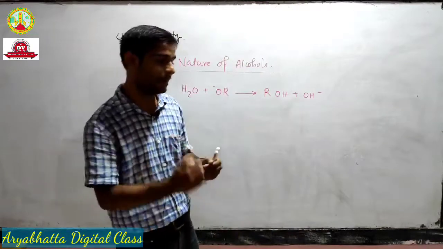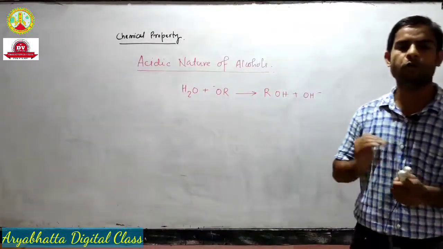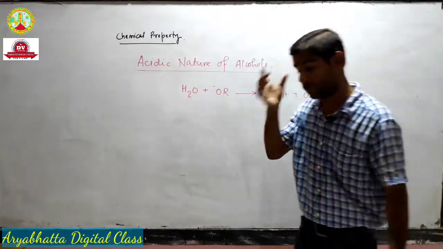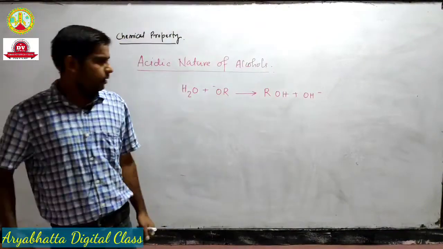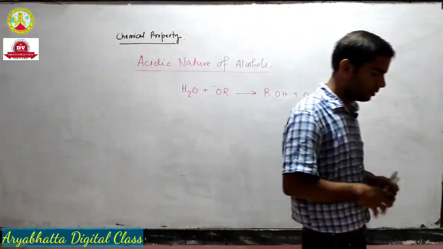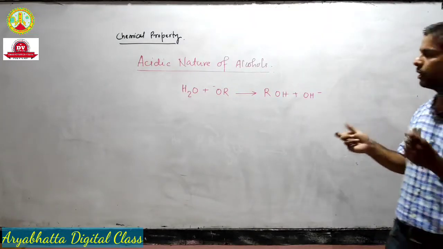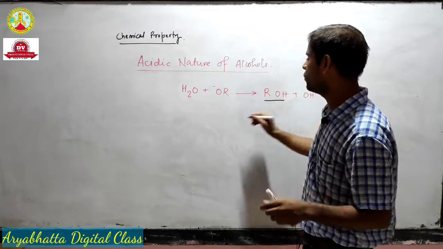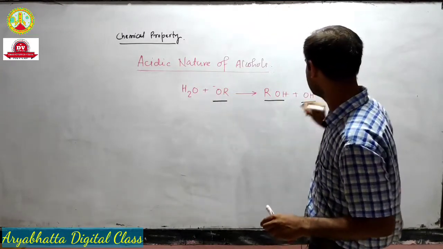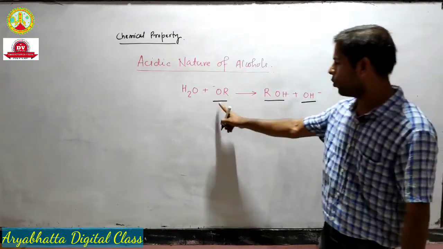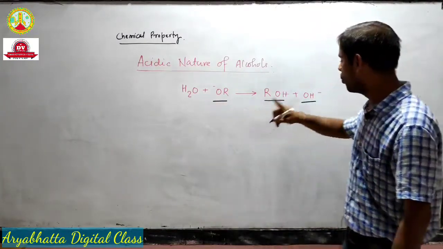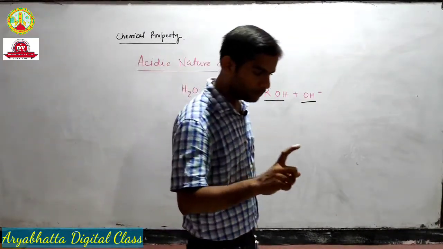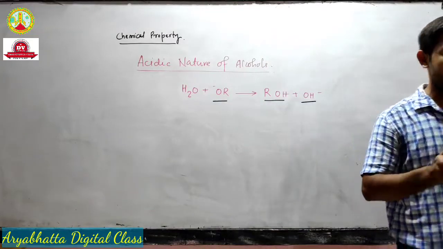Water is a better proton donor than alcohol, so alcohol is actually less acidic than water. At the same time, you can see the reverse thing also. Since alcohol is less acidic, if we compare these two ions, you will see that alkoxide ions are more basic than hydroxide ions, because we know that conjugate acid base pairs are like that only.